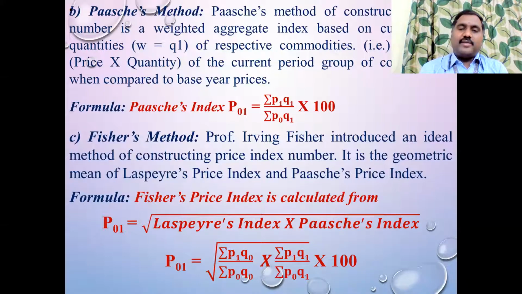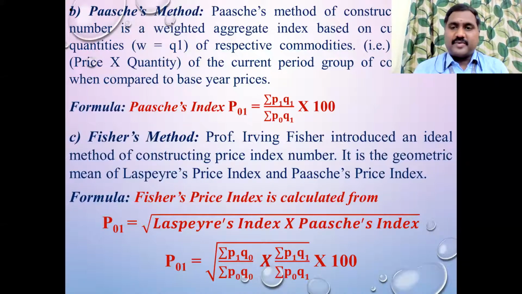If you see the formula, you can understand. Multiply both the Laspeyres and Paasche methods and then into 100. But you need to take a square root. That is the only difference in the Fisher method. Copy it. Just copy the formula under each method, guys. I'm going to write the theory part.